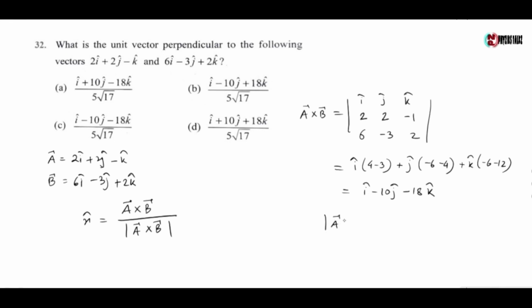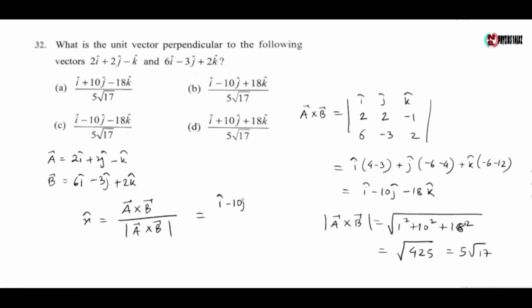So mod of A cross B is equal to root over of 1 square plus 10 square plus 18 square, which gives root over of 425, which gives 5 root 17. So the unit vector is given by (i minus 10j minus 18k) by 5 root 17. So the correct option is option C.